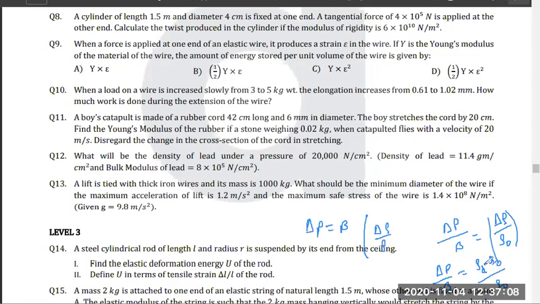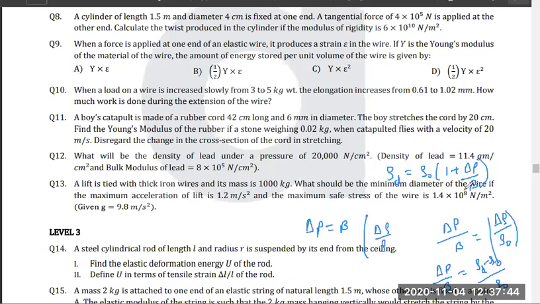I hope all of you remember that minus delta V by V is equal to delta rho by rho. So if you use this, I can say delta P by B. Yes or no, guys? The same formula that I used. You can use this formula directly. Got it?